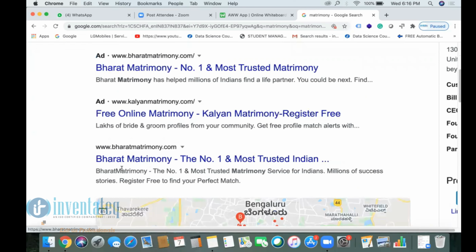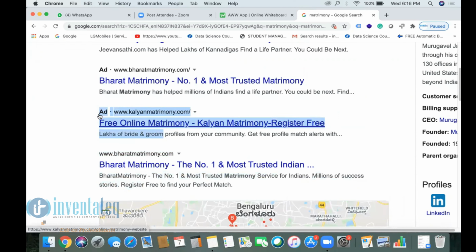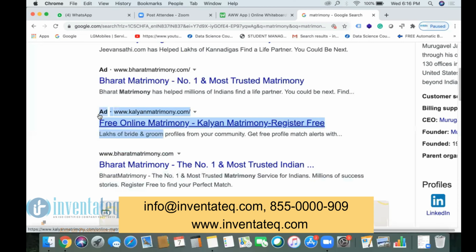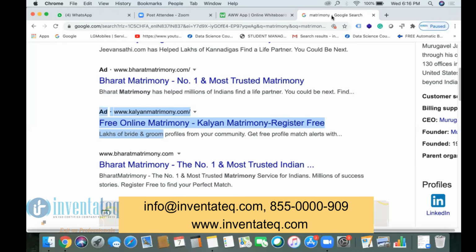Here, we don't have an ad symbol, so this listing will not come under PPC. So you identify it: if there is an AD symbol on the listing, it comes under PPC. Clear, guys? Yes, sir.